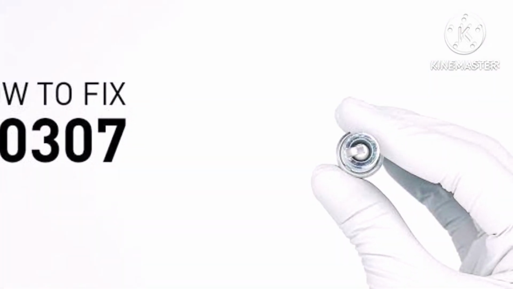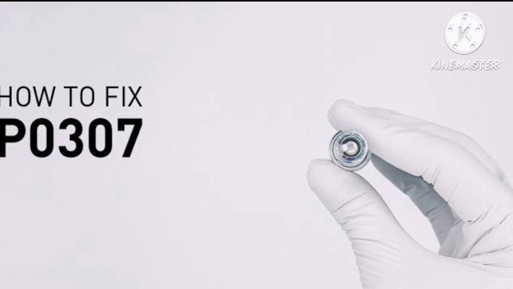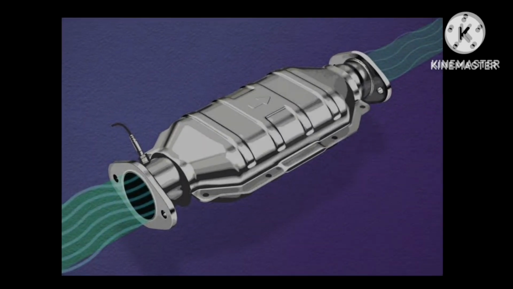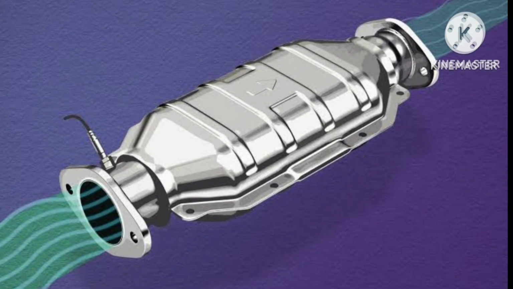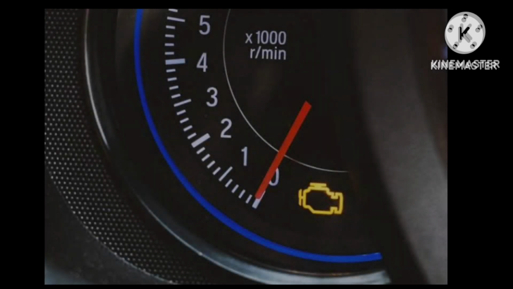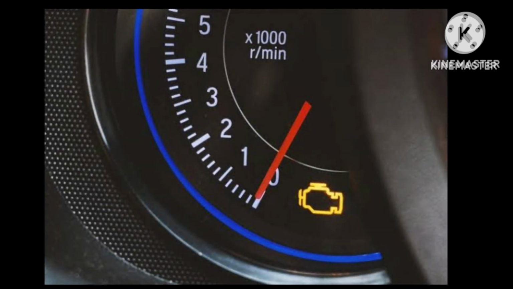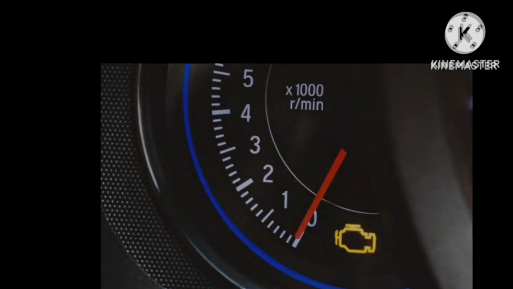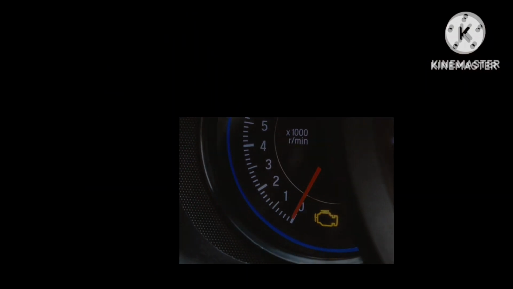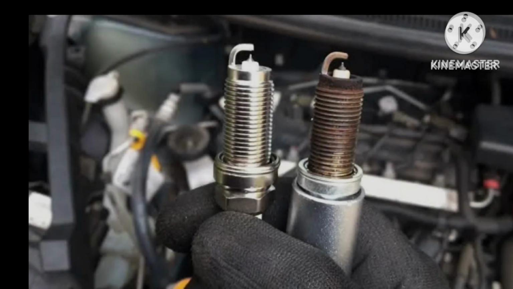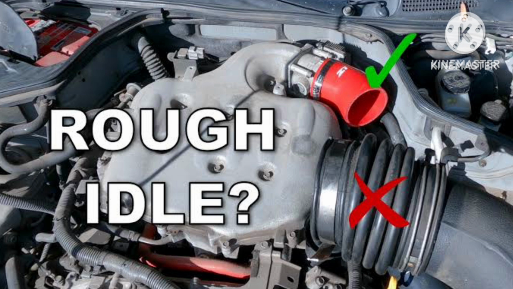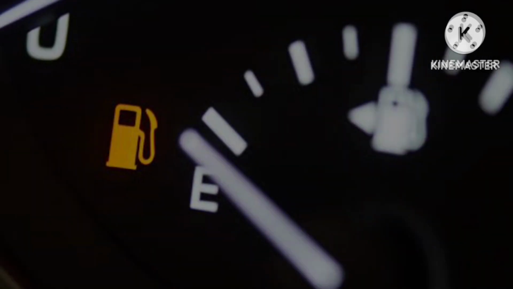So the code P0307 indicates cylinder number 7 misfire detected. A misfire may damage the three-way catalytic converter and cause the MIL to blink immediately. Now let's see the symptoms of this fault. So the symptoms are check engine light on or flashing, misfiring or stalling, rough idle, car won't start or rough start, poor fuel economy.